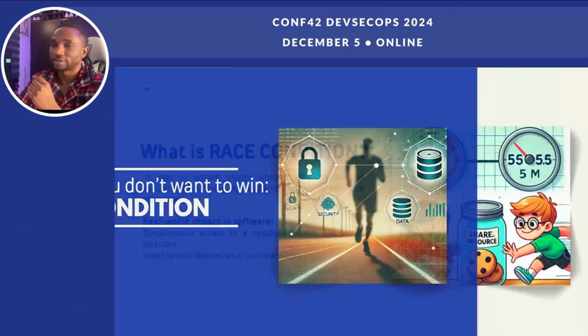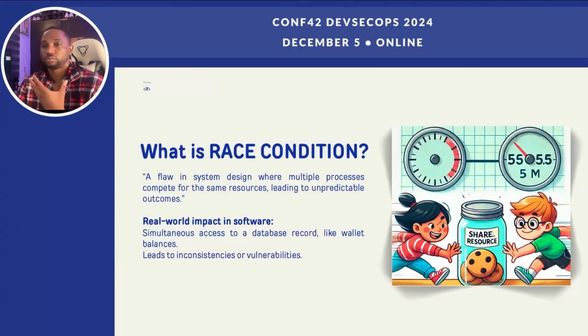So let's dive in. Imagine two kids running to grab a cookie from a jar. The jar is supposed to hold just one cookie, but if the kids grab at the exact same time, the jar might magically let both of them win. That is a race condition. Two processes competing to access the same resources, and most of the time the system gets very confused.